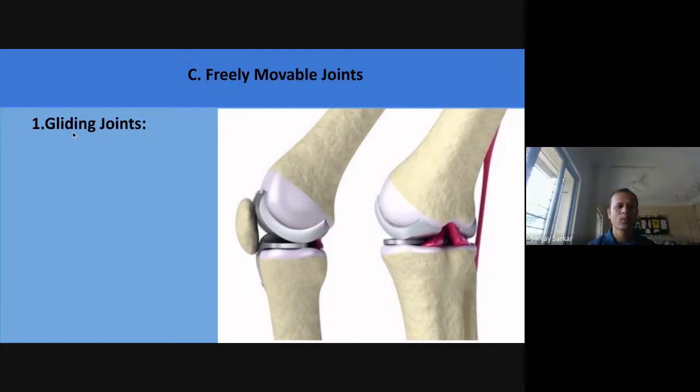The first is the gliding joint. The gliding joint is found in the knee joint. Okay, the knee joint, and there are two parts of the bones, like this is one part and this is another part, and some gliding is there, means they are gliding with each other like this. This kind of joint we call the gliding joint.